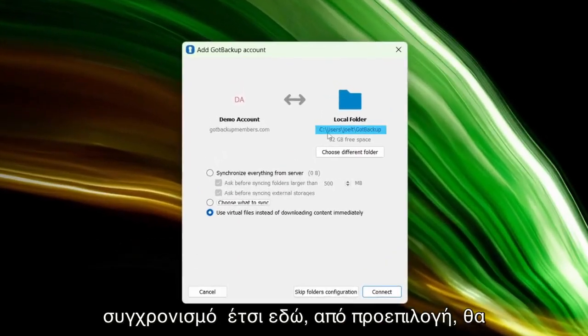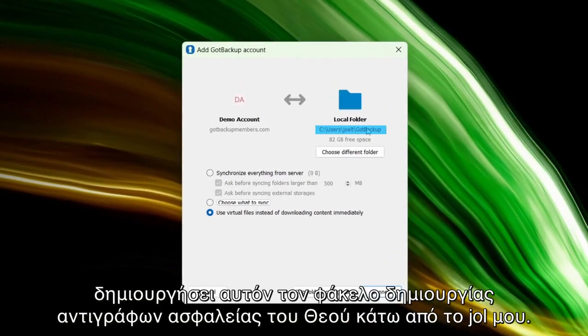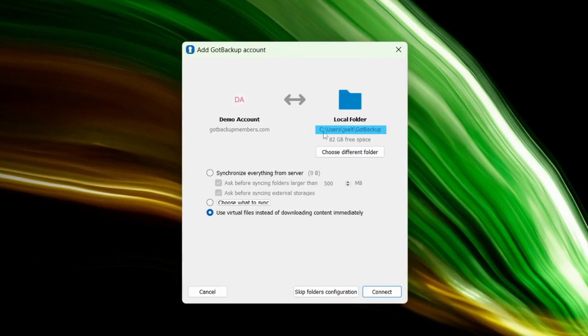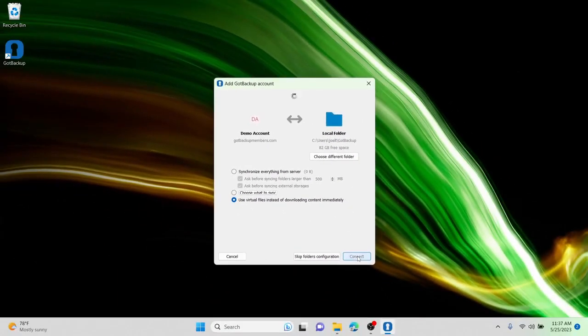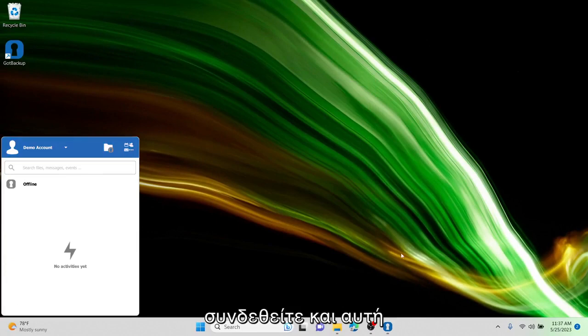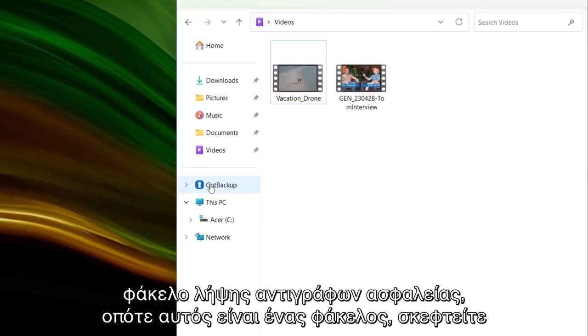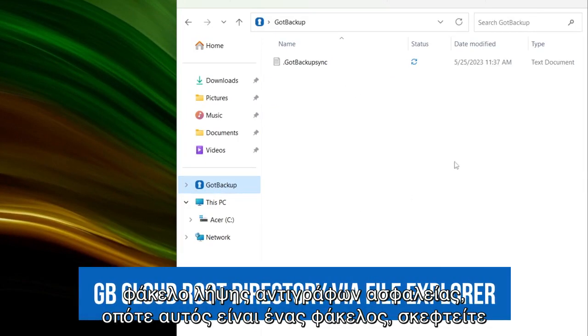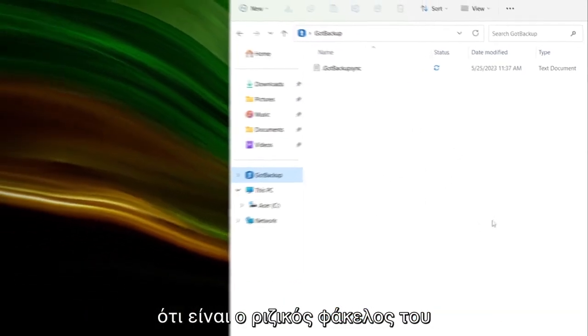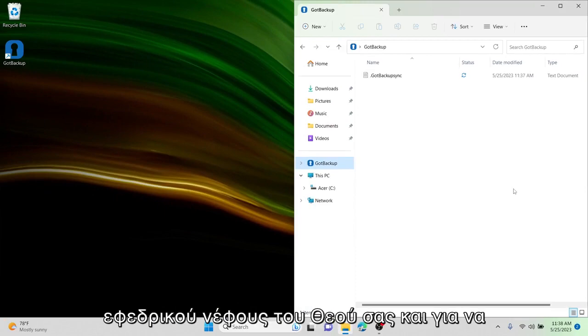So here, by default, it's going to make this GotBackup folder under my Joel T. Users, Joel T, GotBackup. We're going to use virtual files instead of downloading content immediately. And we'll talk about this in a little bit. So I'm going to connect, and right now it's going to basically make a GotBackup folder. So this is a folder. Think of this as the root folder of your GotBackup cloud.